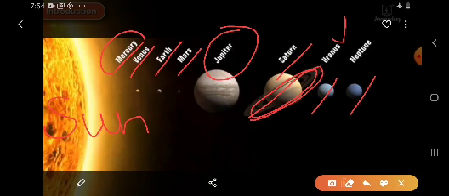So children, the sun is at the middle of the solar system. Sun is stationary. That means it does not move. Children, the sun stands at the same place and the planets revolve around the sun. So children, here we have the picture of the solar system in which the sun is at the middle and all the 8 planets revolve around the sun.